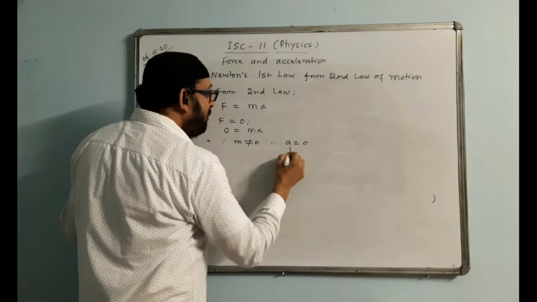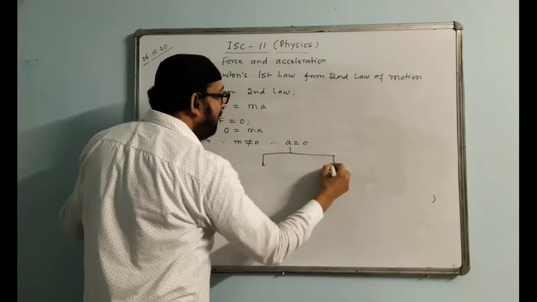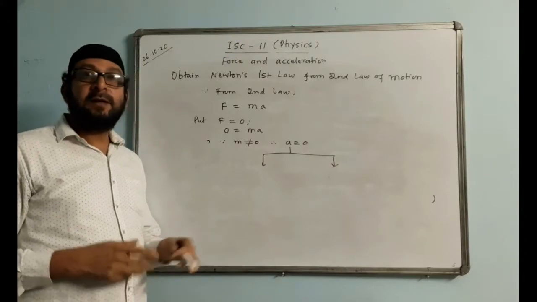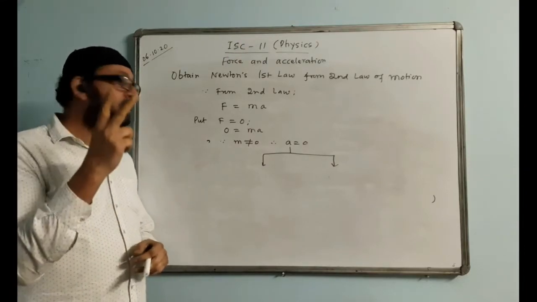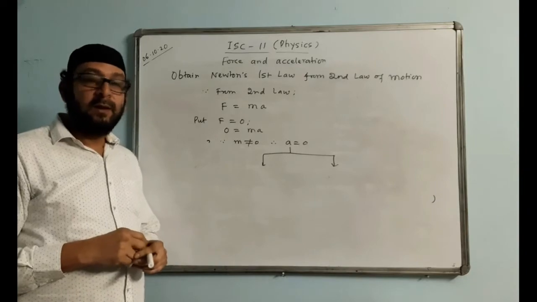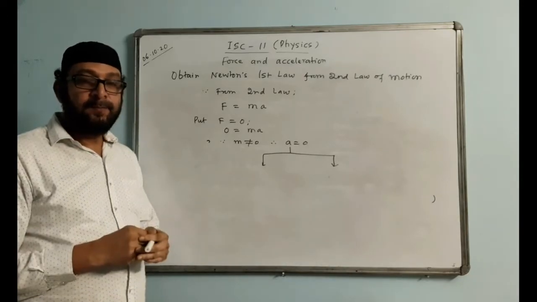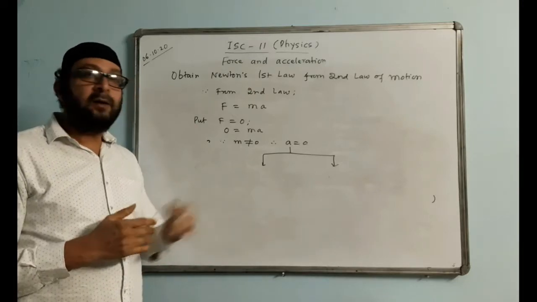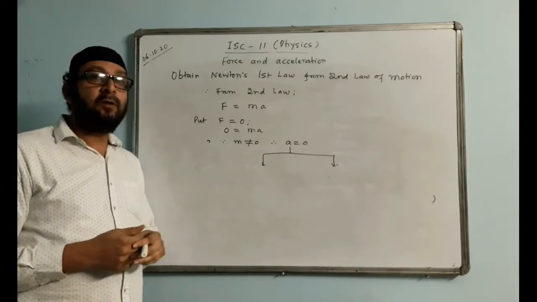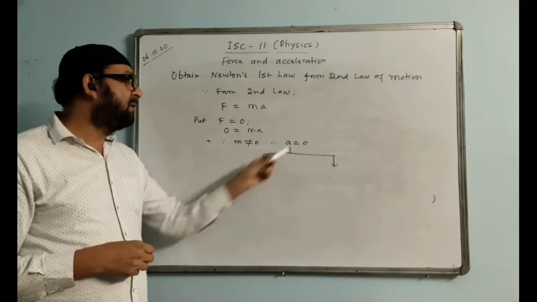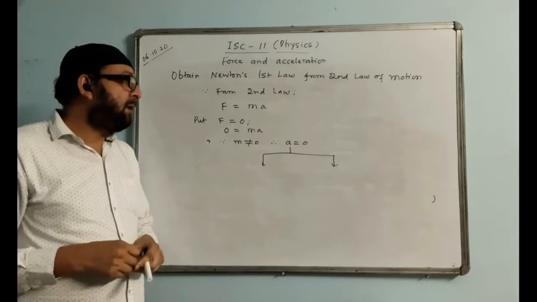What does acceleration 0 mean? When will the acceleration of a body be 0? The acceleration of a body will be 0 only in two circumstances. Either the body is at complete rest, not moving at all. At that time acceleration is 0 because initial velocity is 0 and final velocity is also 0, so acceleration is 0. That is one possibility.